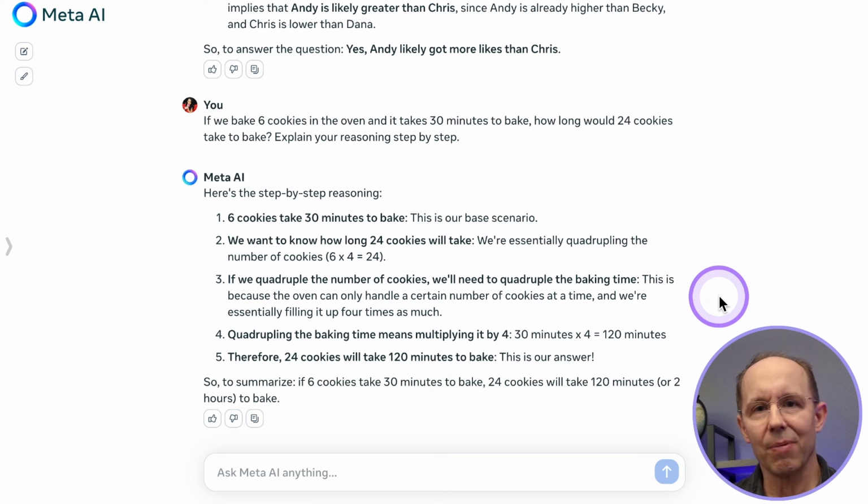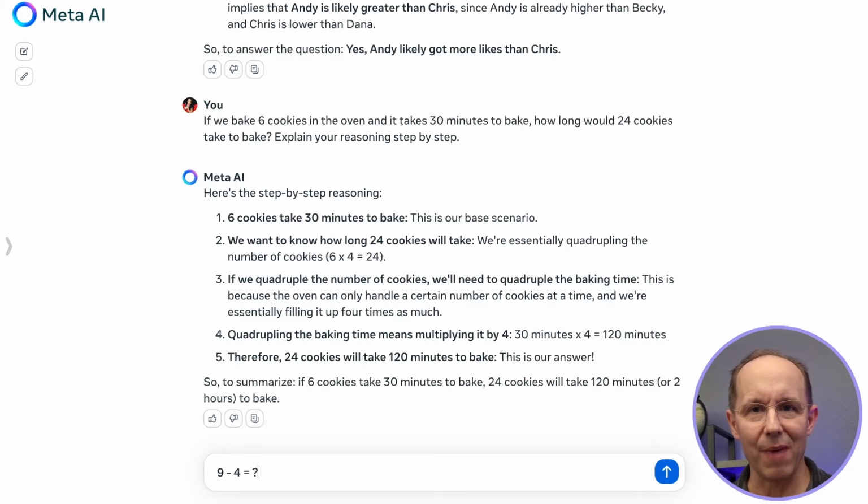We need to recognize a couple things. First, that all the cookies could fit into the oven at one time. It's kind of like putting shirts out in the sun to dry, right? Same type of problem, that you're really looking at the same amount of time no matter how many shirts are there. And when we bake cookies, we can do it all at once. And we're looking for the model to recognize that. So I would give this a fail.